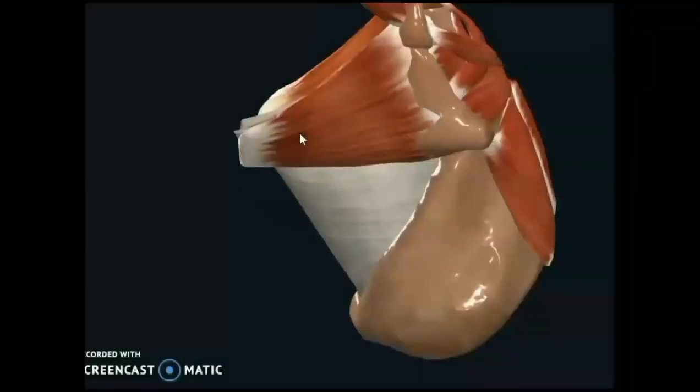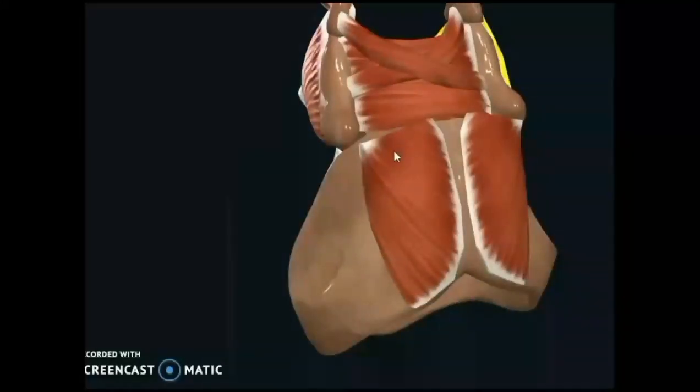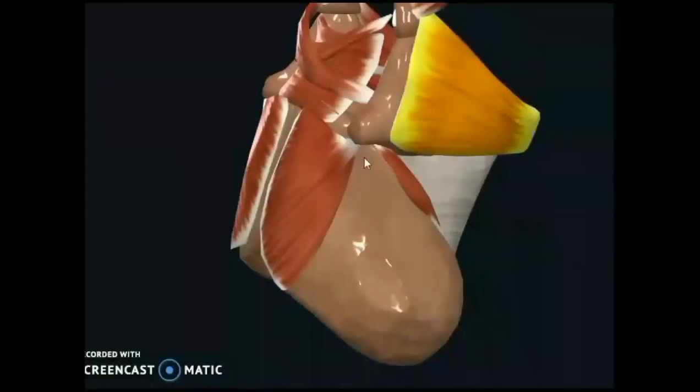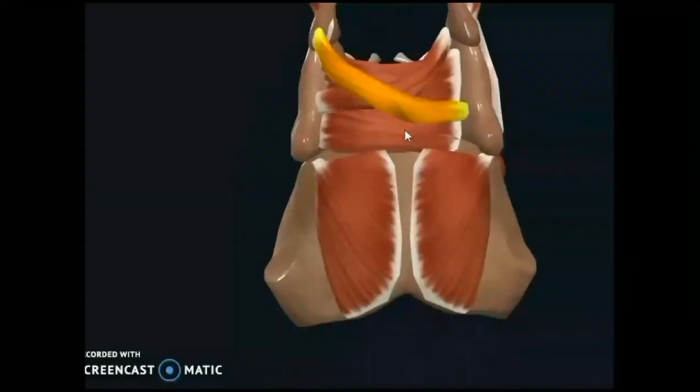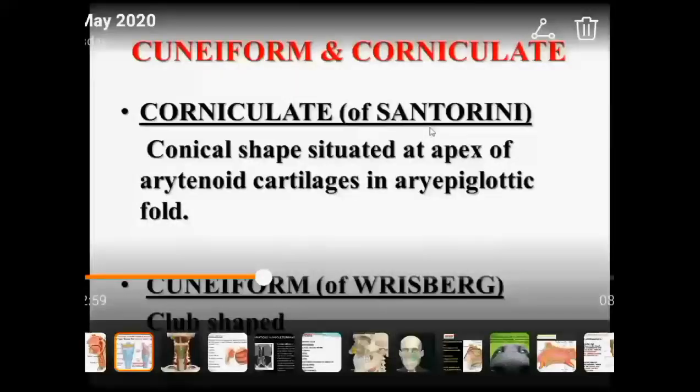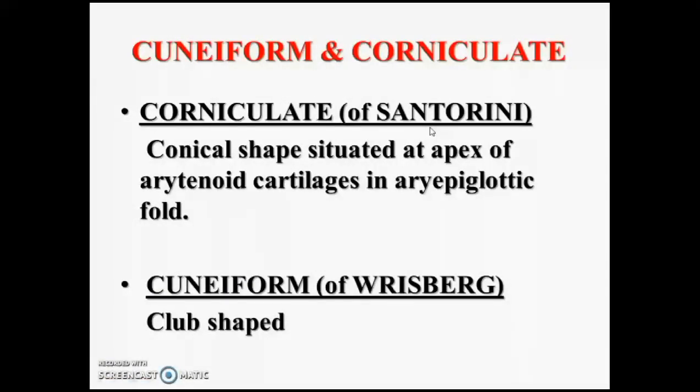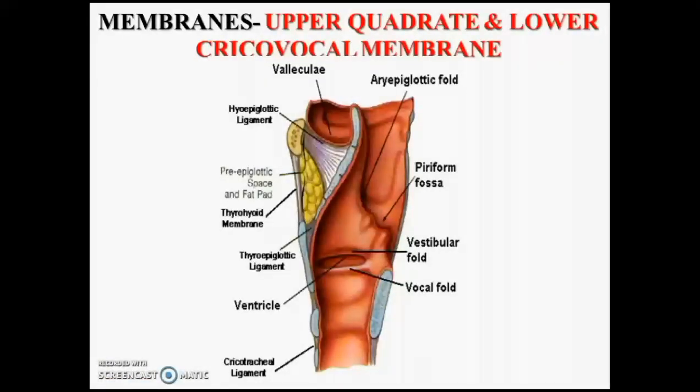You can see again the structures: thyroarytenoid attached to the anterior surface. This is lateral cricoarytenoid, posterior cricoarytenoid, oblique arytenoid, and this is transverse arytenoid, the only unpaired muscle of the larynx. Coming to the membranes, there are two membranes: upper quadrate membrane and lower cricovocal membrane.